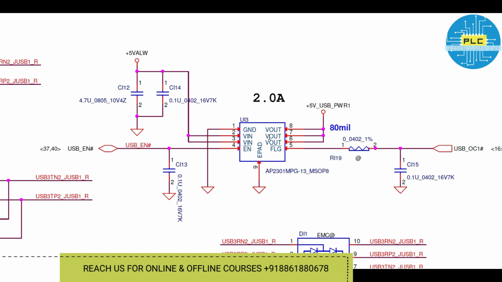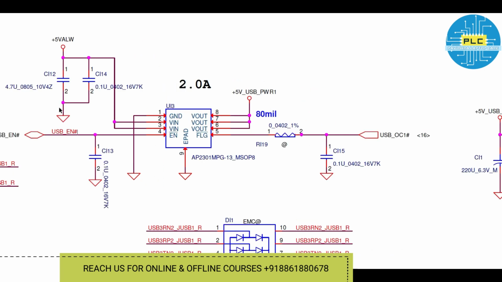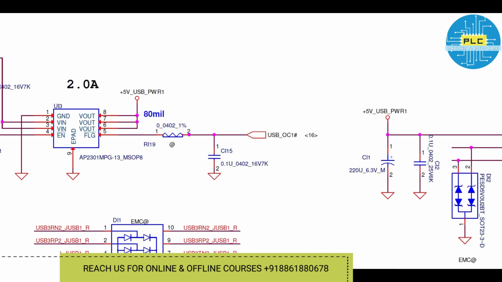The voltage comes through this IC and then converts to plus 5 USB power 1. This ash is given, so if voltage is there, it is not available; when voltage is not there, then it is available. This is the story of 5 volts USB power 1, how it converts from always to USB power 1 because of this particular enable.